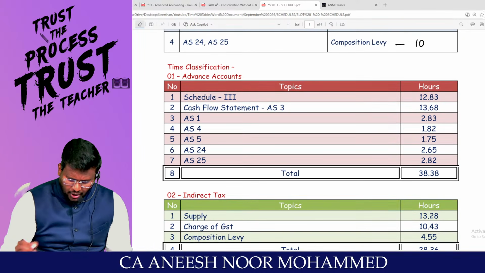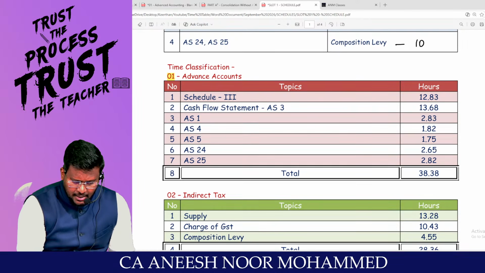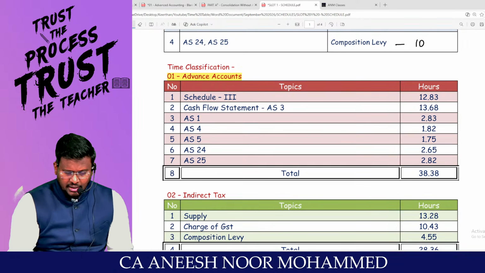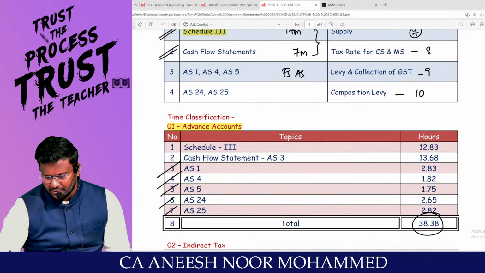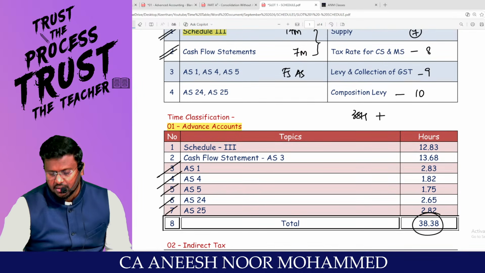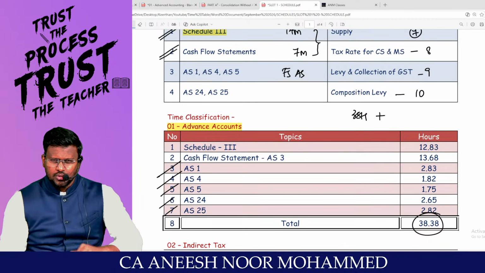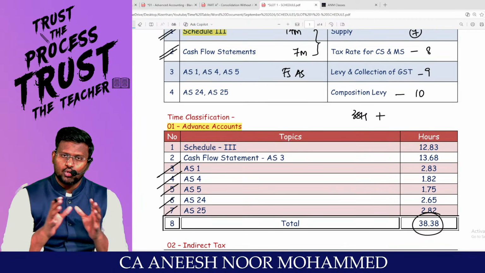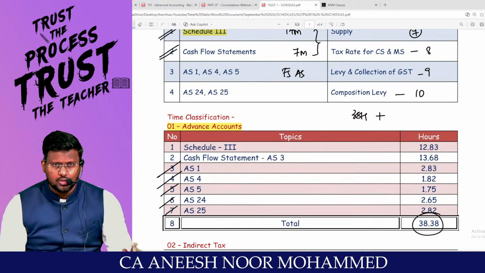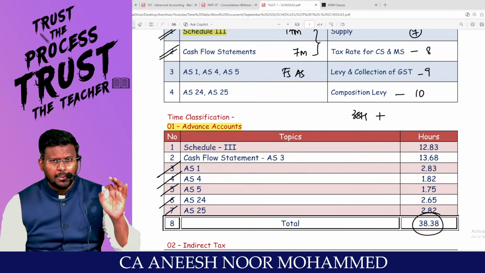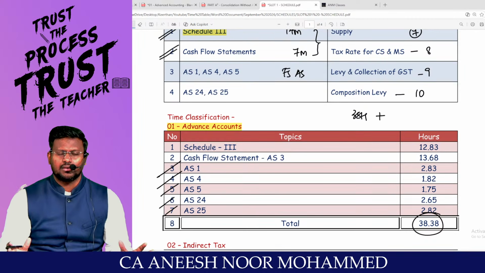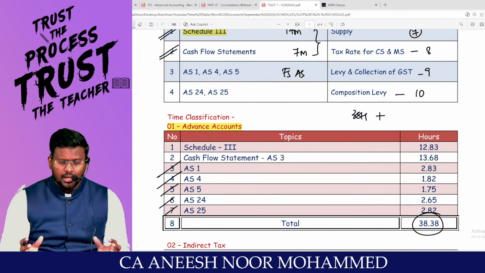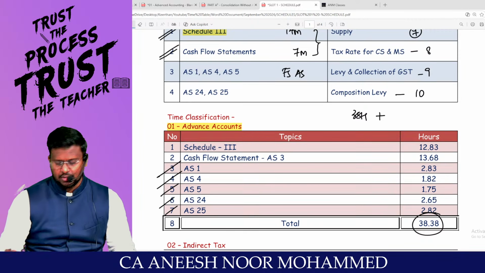So first of all, understand that the basic part, that is Schedule 3, cash flow statement and 5 accounting standards, comprises 38 hours in accounts. This includes both regular classes and also the workouts. Extra questions are also there. Then and there, in every part, we have included extra questions like RTP, MTP, etc. That is the reason this is nearly 38 hours of lectures.